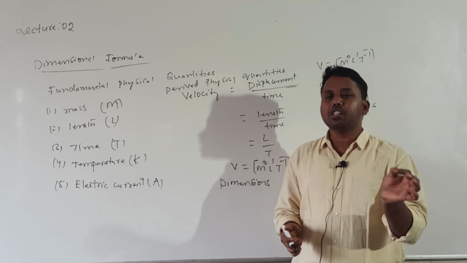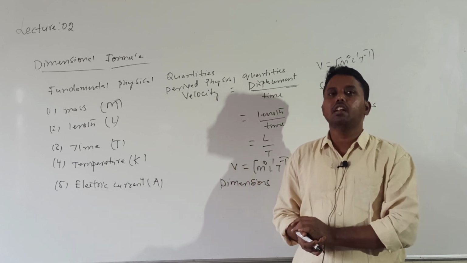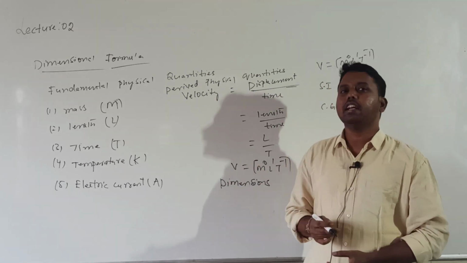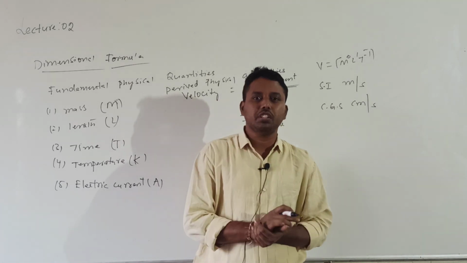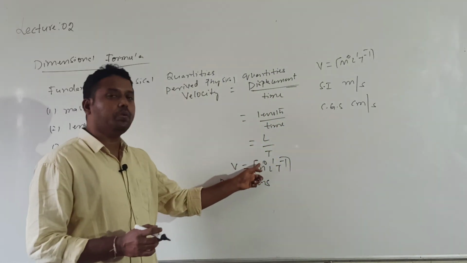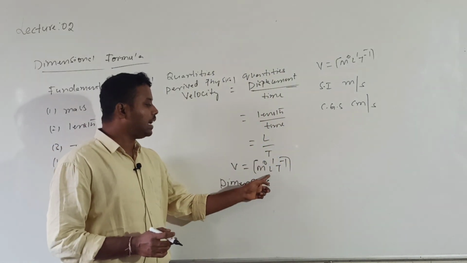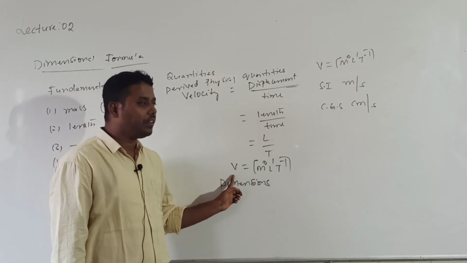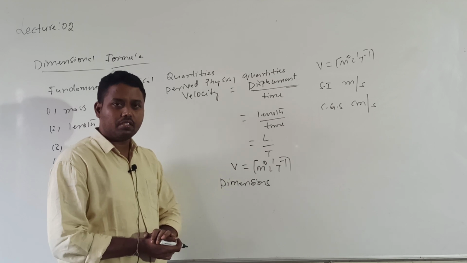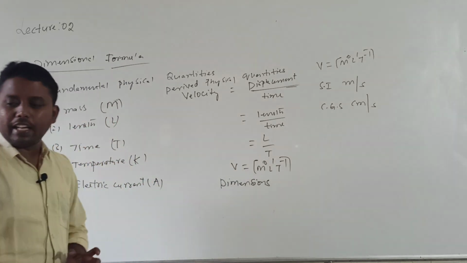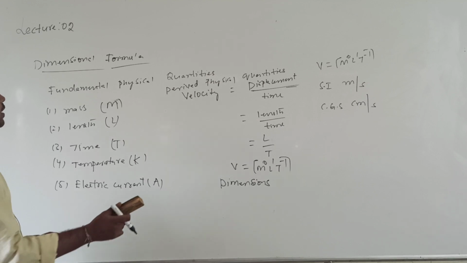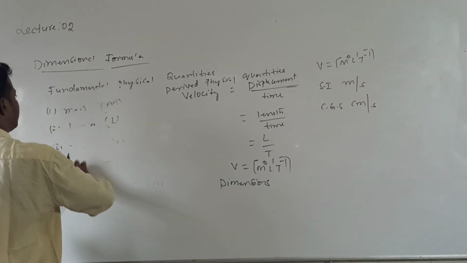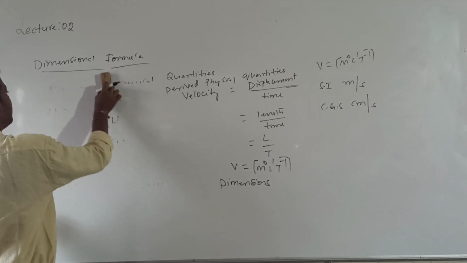Writing the dimensional formula on the right side and the physical quantity on the left side, the equation we get is called the dimensional equation. The powers to which the fundamental quantities have to be raised to obtain a given derived physical quantity are called dimensions. This is regarding dimension, dimensional formula and dimensional equation.